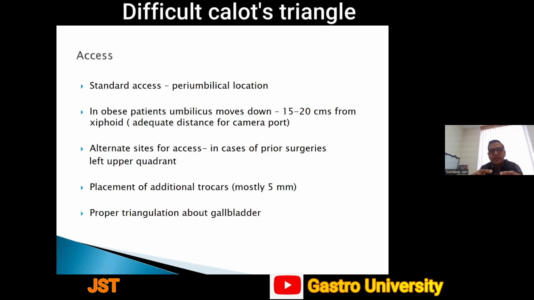The key to understand is that the operating instruments, like the epigastric port instrument and the mid-clavicular line port instrument for dissection and retraction, the tips of these 2 instruments must form an angle close to 90 degrees. If that happens, you have the best possible triangulation about the gallbladder for the surgery.